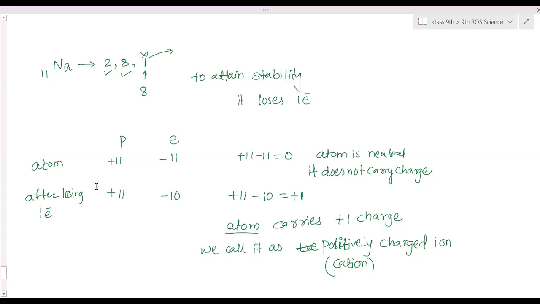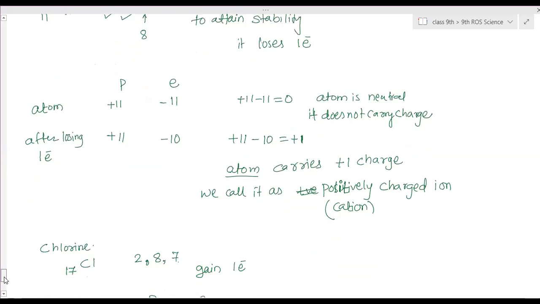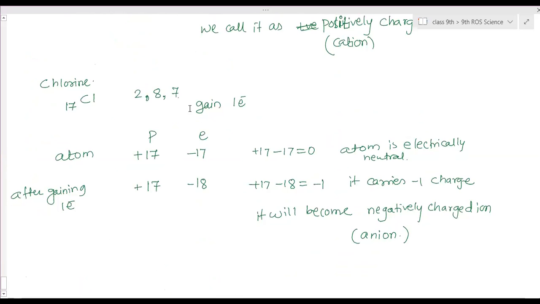So when it loses 1 electron, the number of protons and the number of electrons will not remain equal. They get unbalanced. So when you check, the total sum is +1. That means that atom now starts carrying a charge of +1, a positive charge. Therefore we don't call it an atom now, we call it an ion. That ion is positively charged, so it is given a special name, cation. Clear?